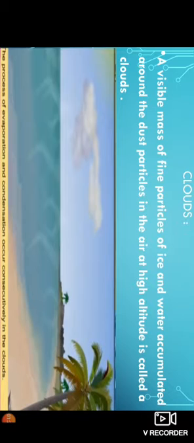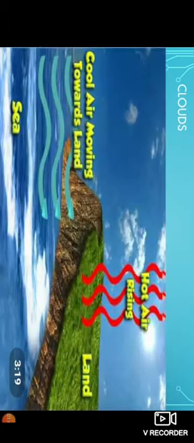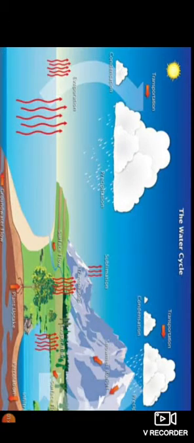Right? That is called a cloud. So let us see in other words also: clouds are a form of condensation at higher elevation. Clouds are a form of condensation at higher altitude or higher elevation.